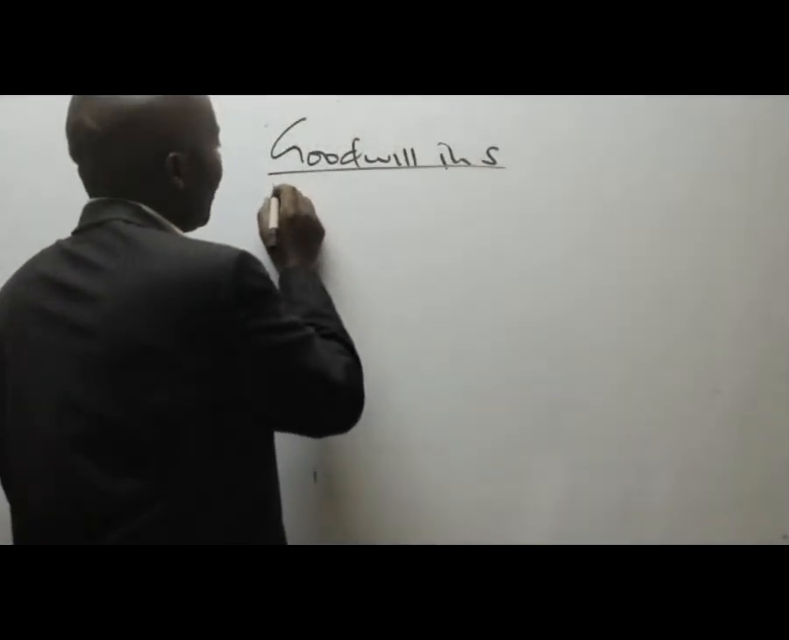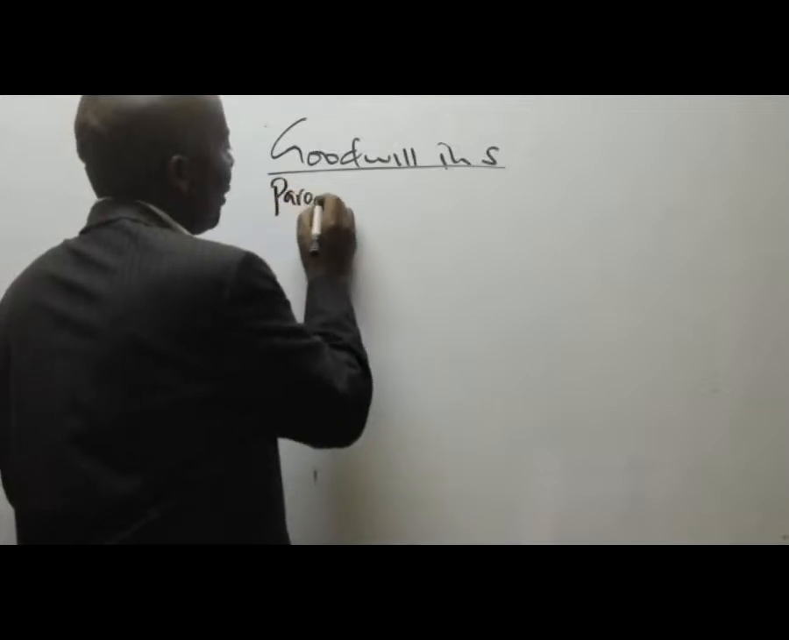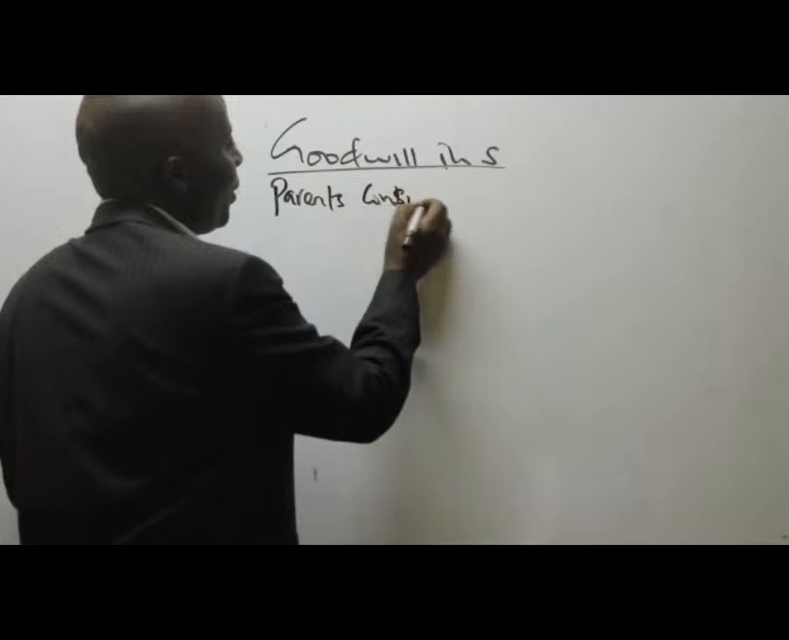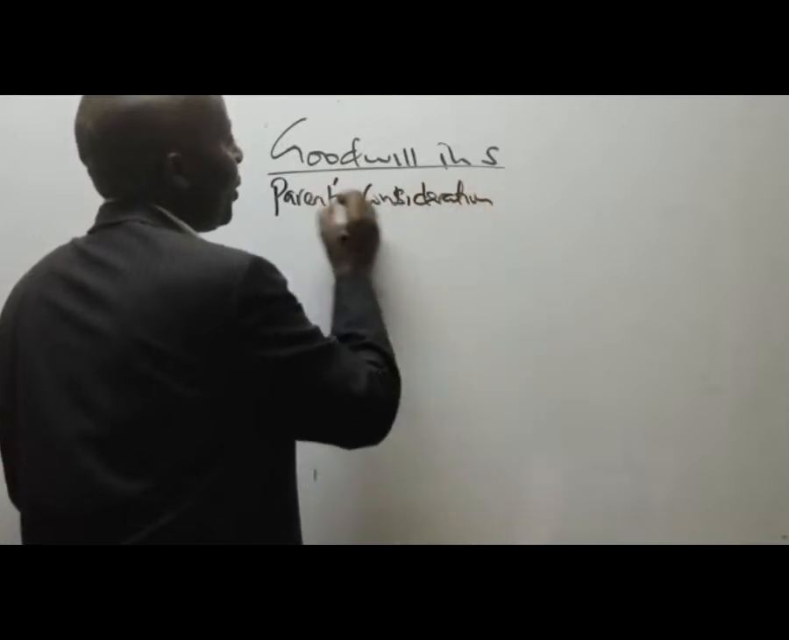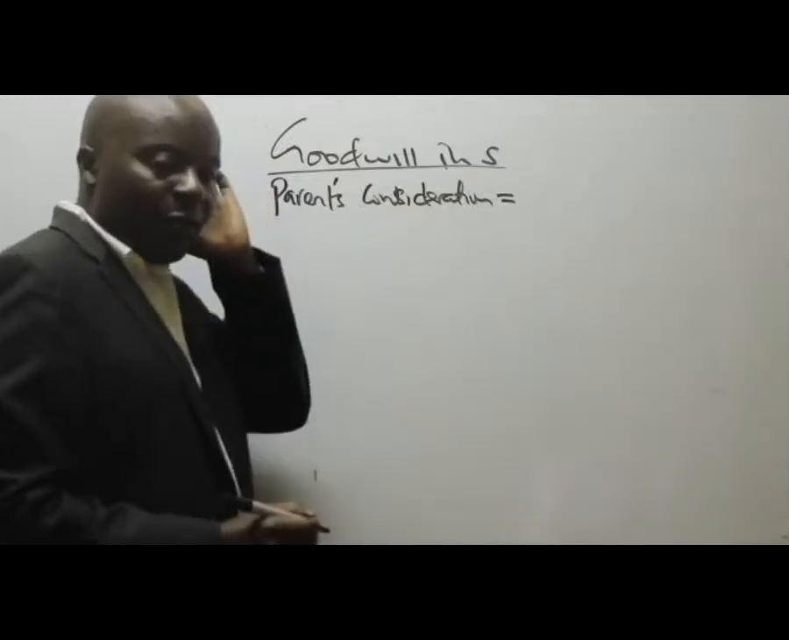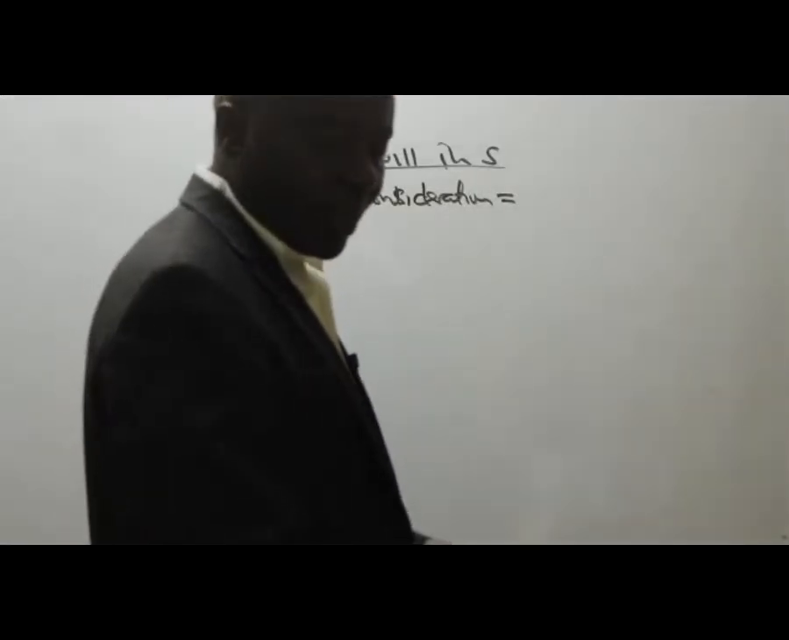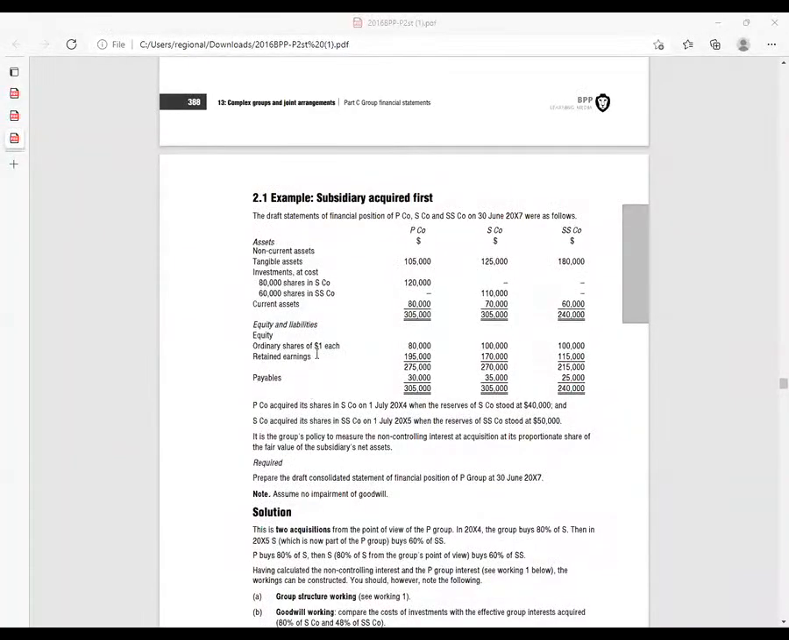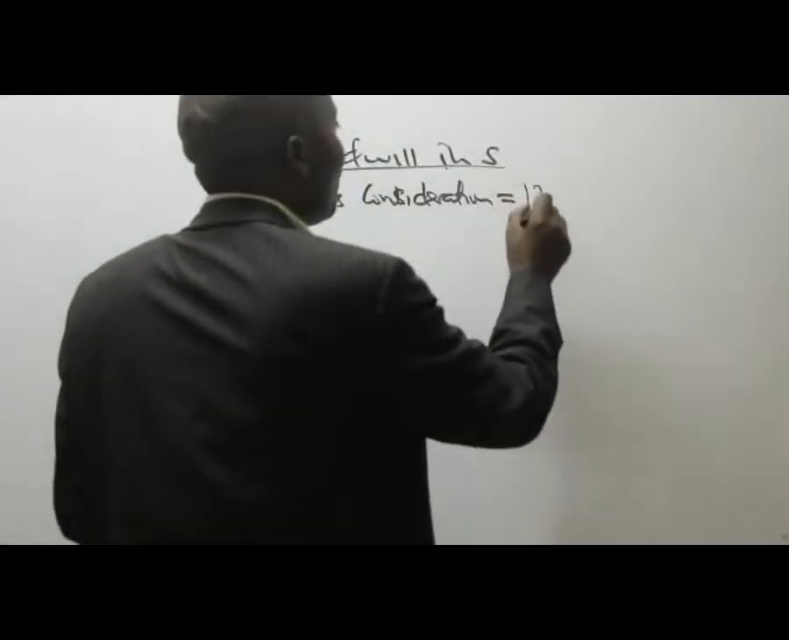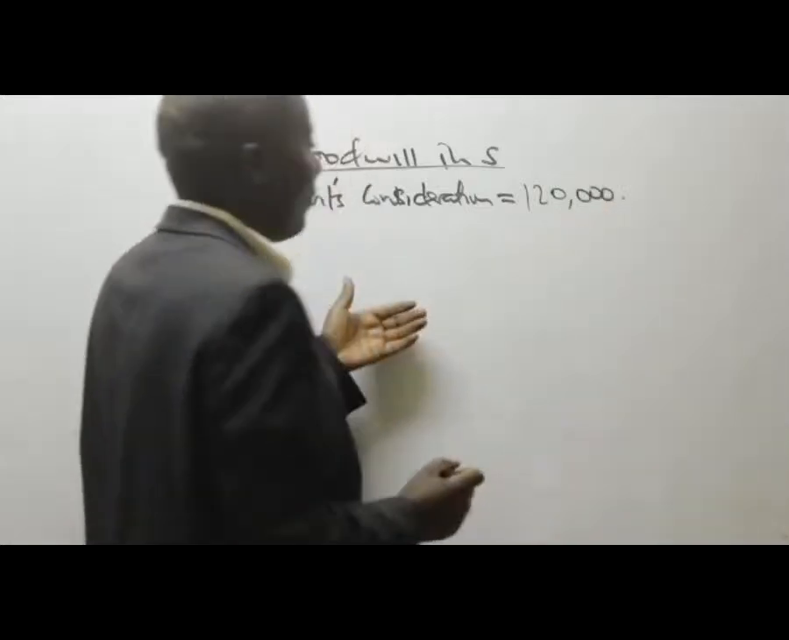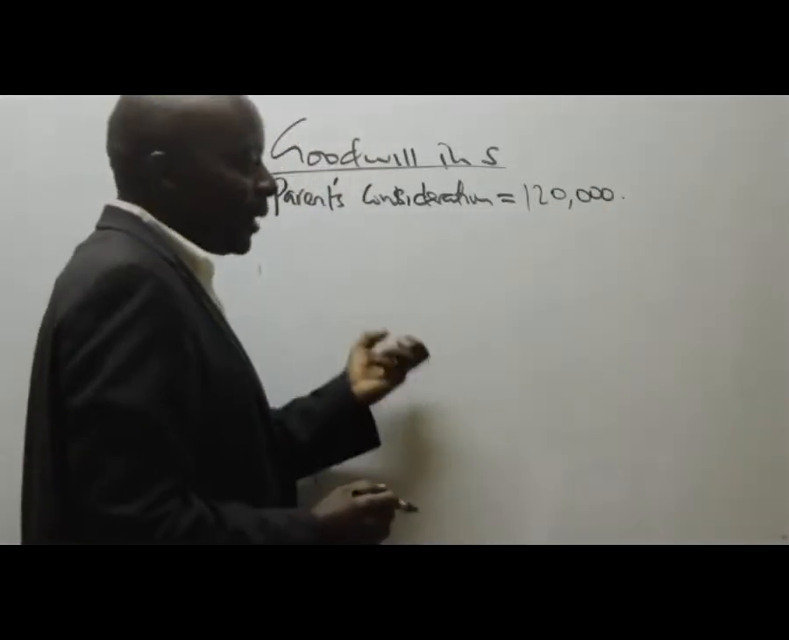So we start with the parent's consideration. What do we have here for the parent's consideration? We are told the investment it made, at cost. You can see the parent bought this S company at 120,000. Thank you very much. The parent never bought 100% of this. There's another party who came on board.